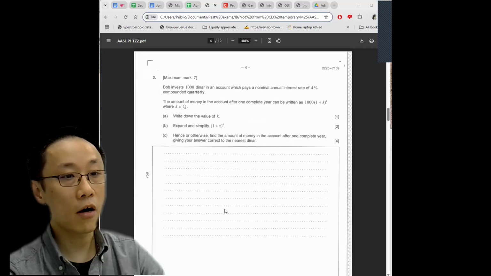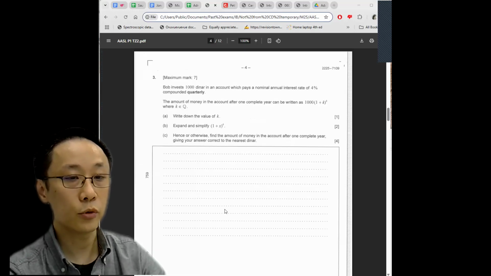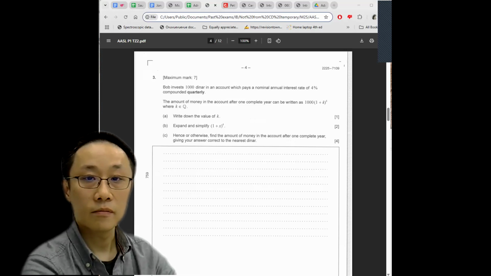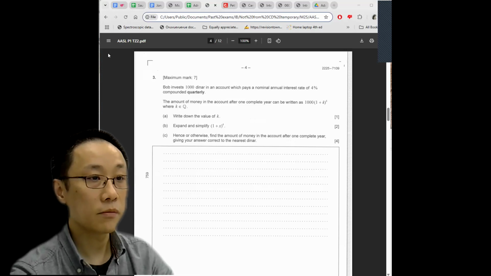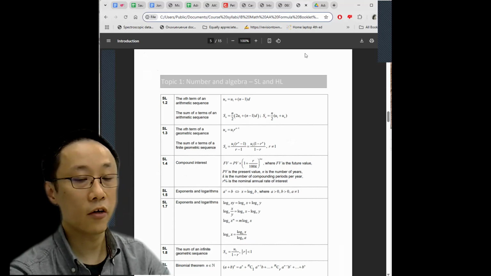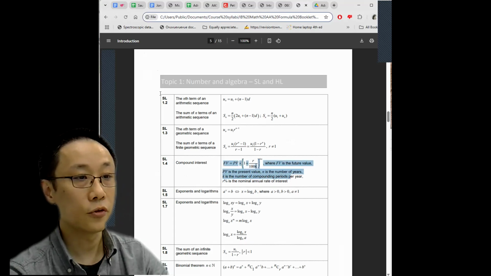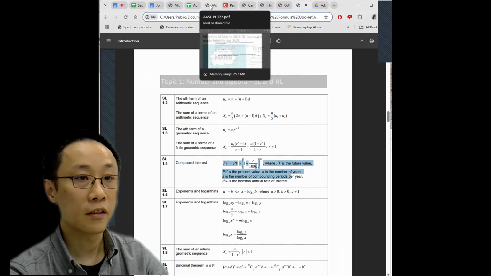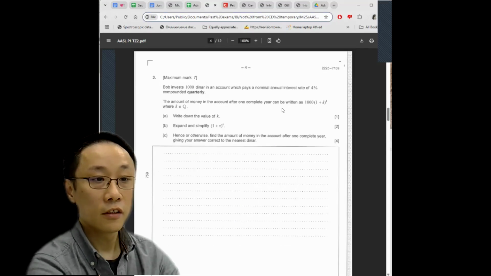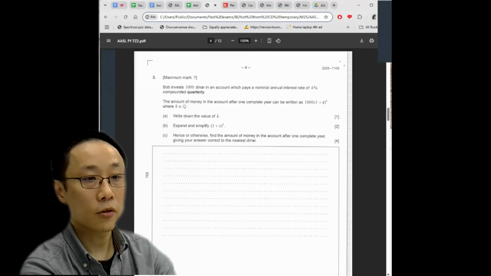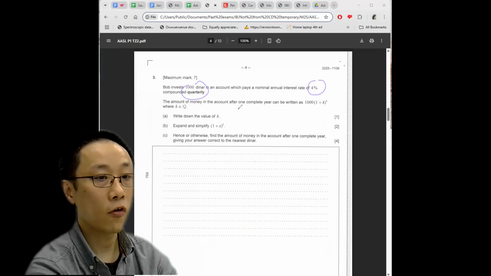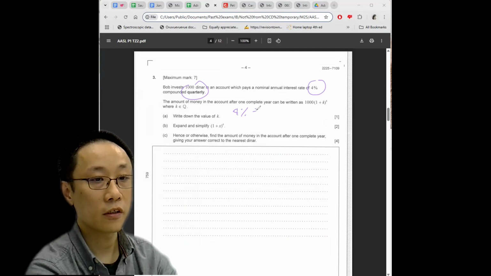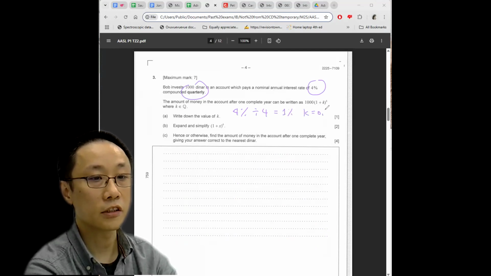Moving on, question 3. Bob invests 1,000 dinar in an account which pays some nominal annual interest. This again is given in the formula book, but of course I am a pro, and I hope you guys are also a pro, and you don't need to refer to this kind of useless formula. Going back to the question, compounding 4% quarterly just means that you have to divide 4% by 4. So this is 1%. So k just equals 0.01.